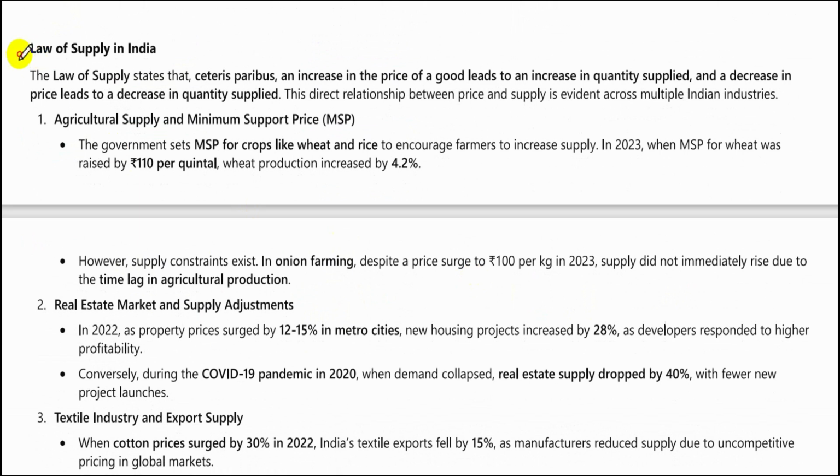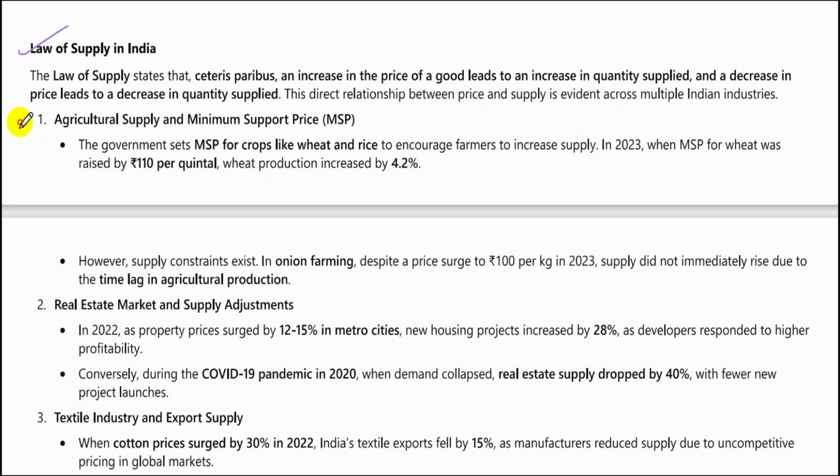Law of supply. The law of supply states that, ceteris paribus, an increase in the price of a good leads to an increase in the quantity supplied. That is, as the price goes up, the quantity supplied goes up. And a decrease in the price leads to a decrease in quantity supplied. That is, as the price goes down, the quantity supplied also decreases. This is a direct relationship between price and supply and is evident across multiple Indian industries.